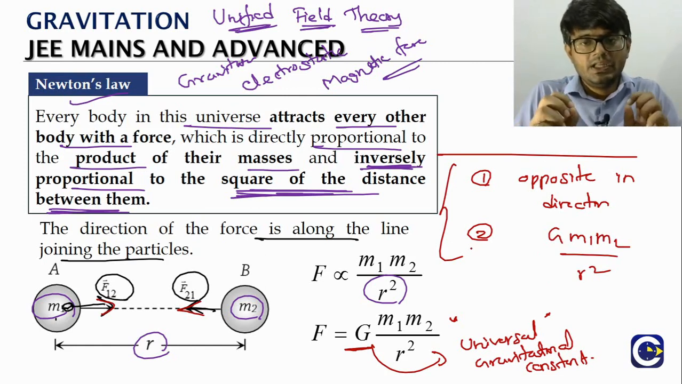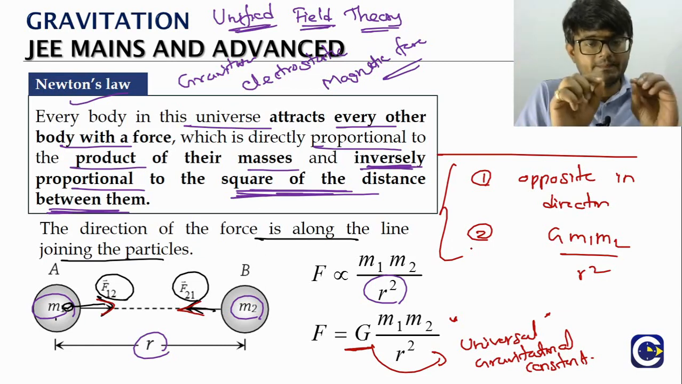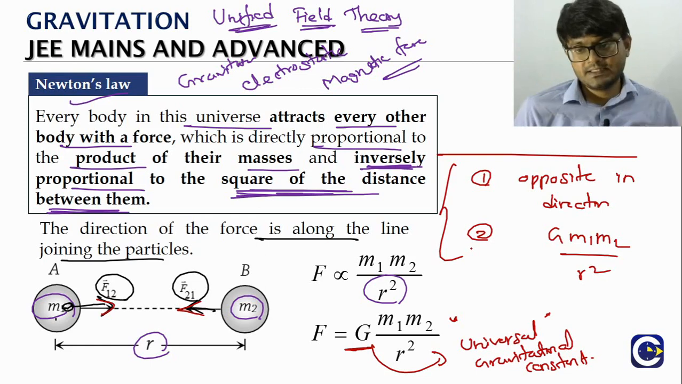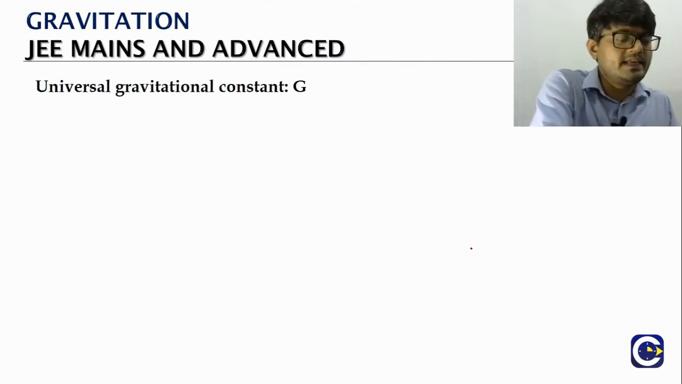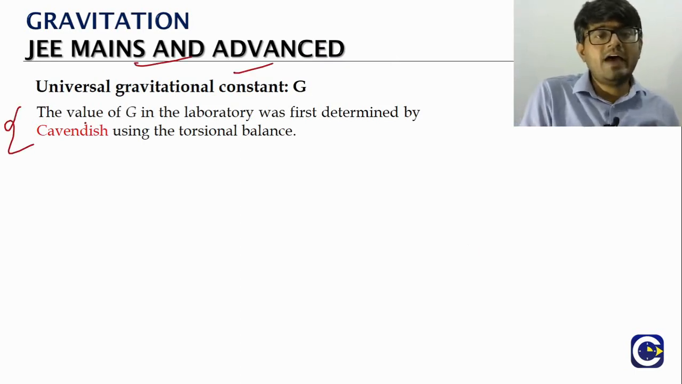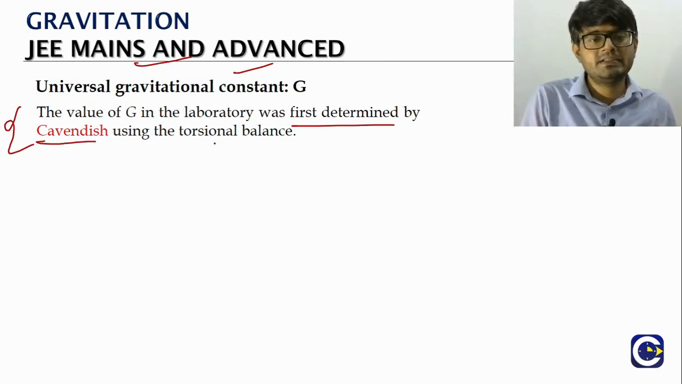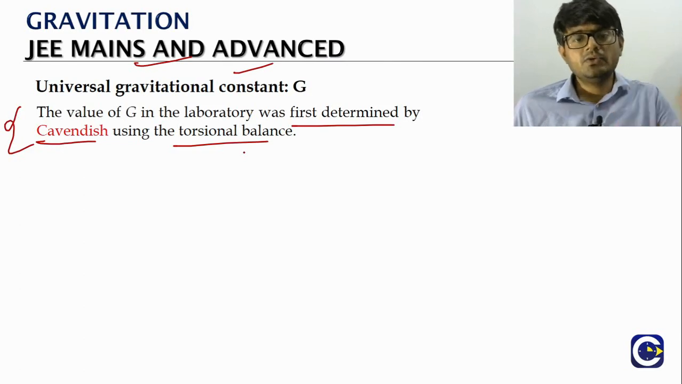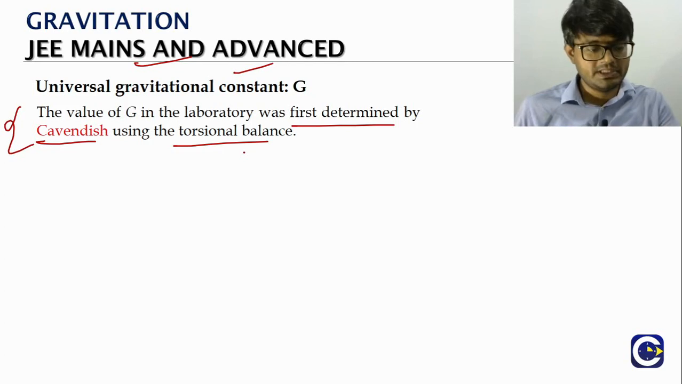Though he has performed the experiments using small spherical objects, we will say this is valid for what? Point masses. And as we're discussing this universal gravitational constant, the value of this was obtained in the laboratory for the first time by Cavendish. We will not go into the details of it. Using the torsional balance experiment, he was able to determine the value of capital G.